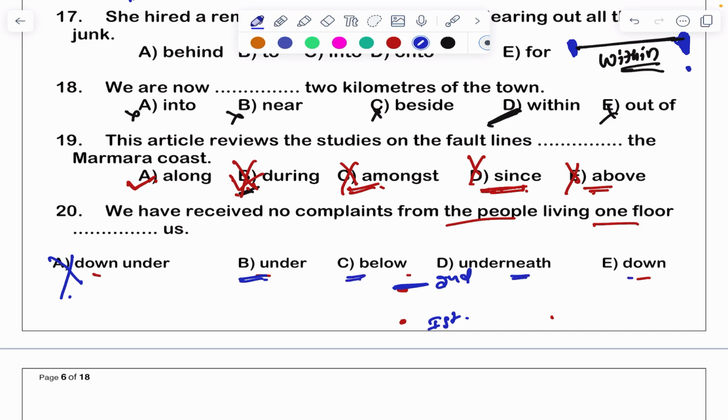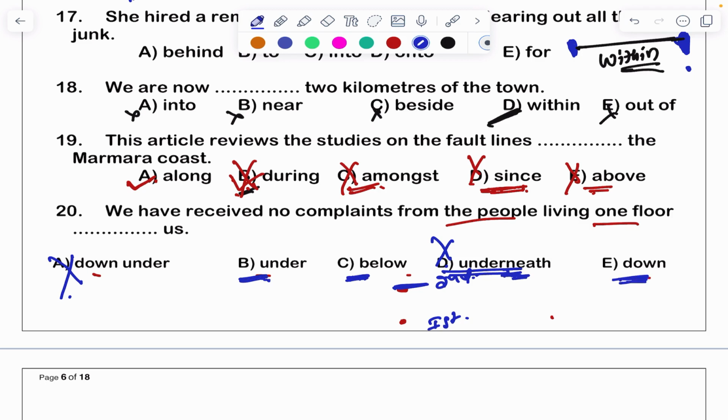Under, below, underneath, down. See, underneath when we use, when we have something below, not exactly. Underneath means which is covered with something else. Underneath the pillow, see. So this is not correct. Down, below, under.